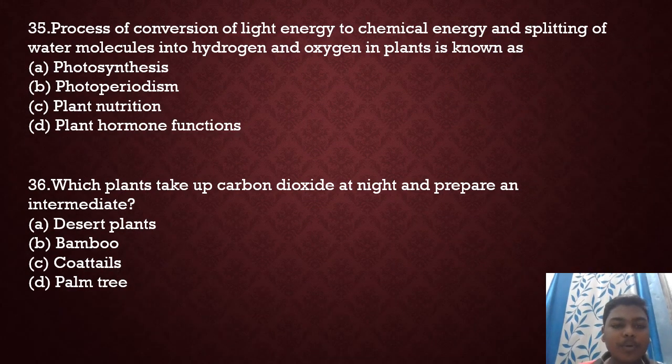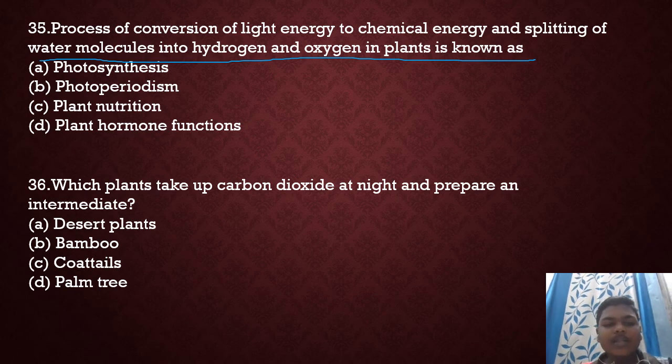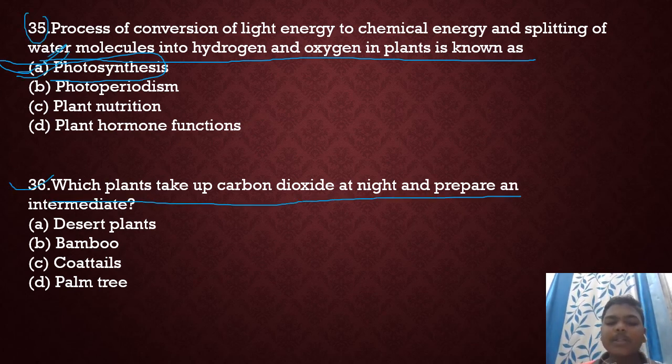Next question: the process of conversion of light energy to chemical energy and splitting of water molecules into hydrogen and oxygen in plants is known as dash. So we can say directly that it is known as photosynthesis. 35 number, option A will be photosynthesis. Next, 36th. Which plant takes up carbon dioxide at night and prepares intermediate? So desert plants take carbon dioxide at night and in the morning they carry out photosynthesis and prepare their food.